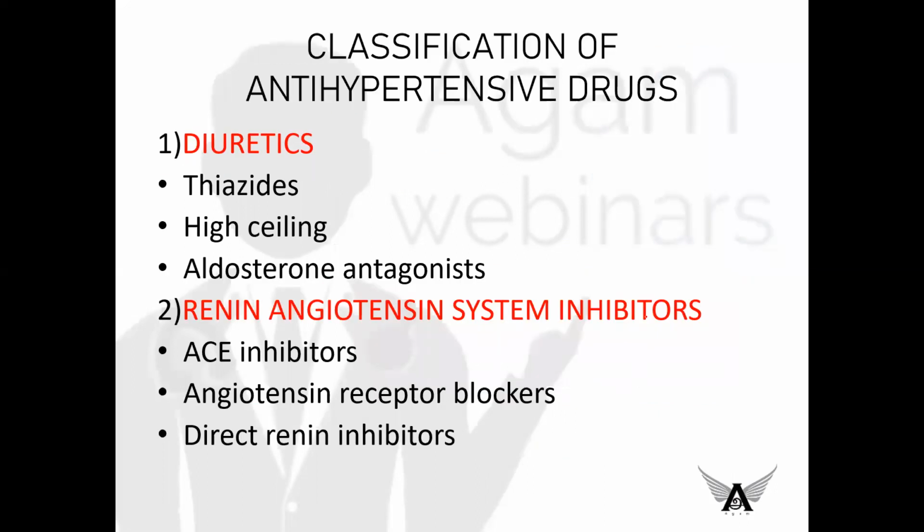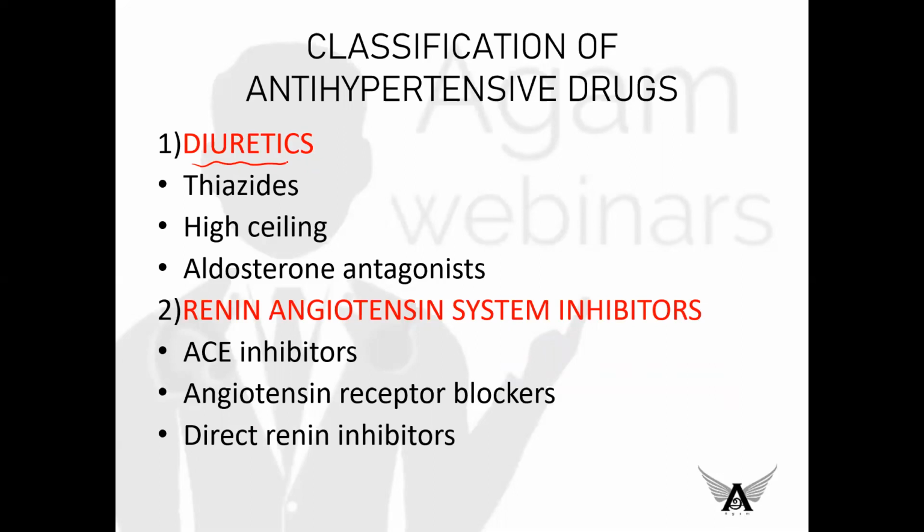Classification of antihypertensive drugs. In pharmacology, you all must remember classification plays a major role. Okay, so the first group of drugs are diuretics. The drugs in diuretics include thiazides, high ceiling, and aldosterone antagonists. Okay, so diuretics will be dealt as a separate webinar.